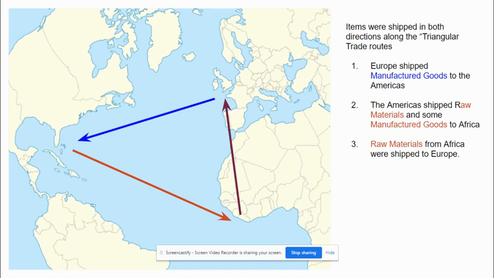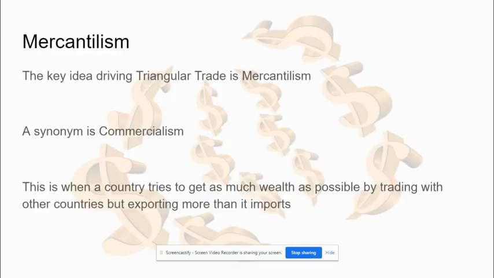All of this benefits the European countries the most in a process known as mercantilism. This is the key idea driving the triangular trade. A synonym for this would be commercialism. All of this promotes globalization and the spread of goods and products, but also ideas and, in some situations, disease.